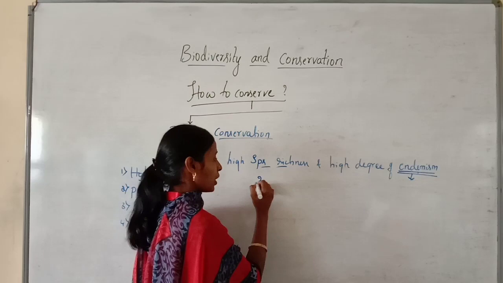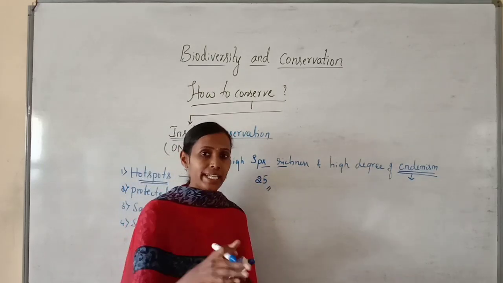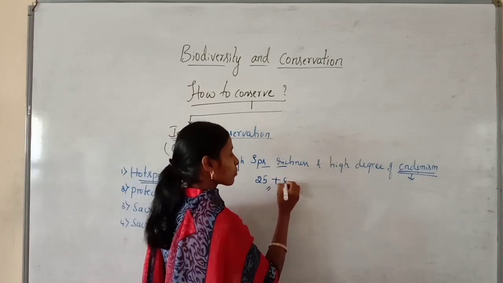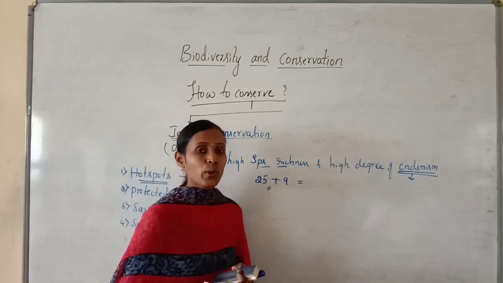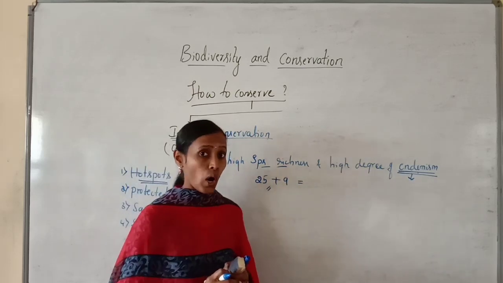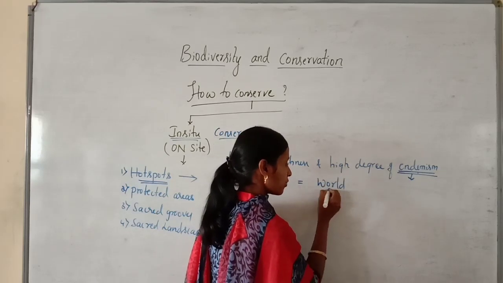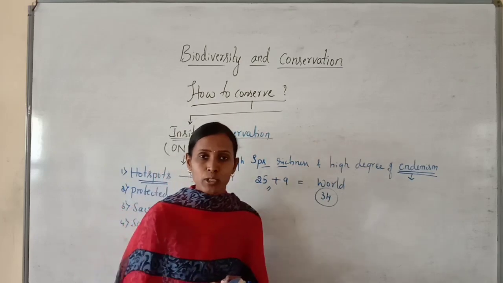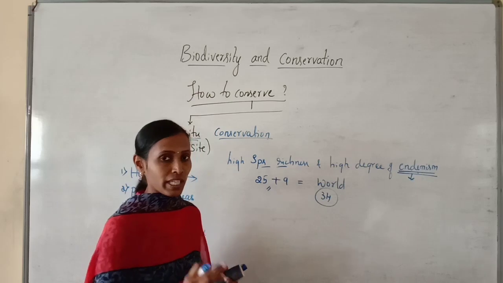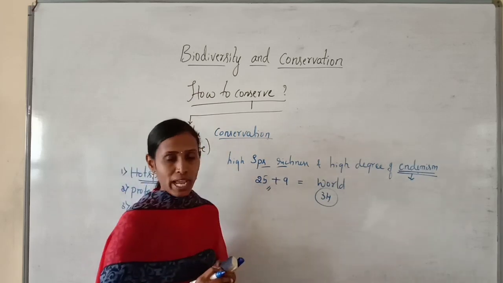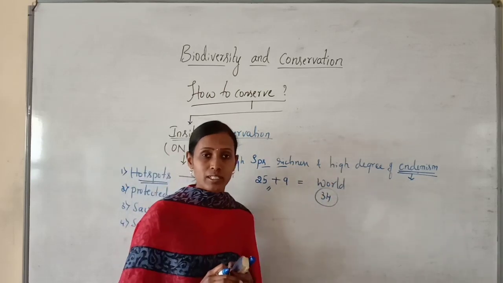Initially, 25 biodiversity hotspots were identified. Later, 9 more were added to the list, and now the total number of biodiversity hotspots in the world is 34.